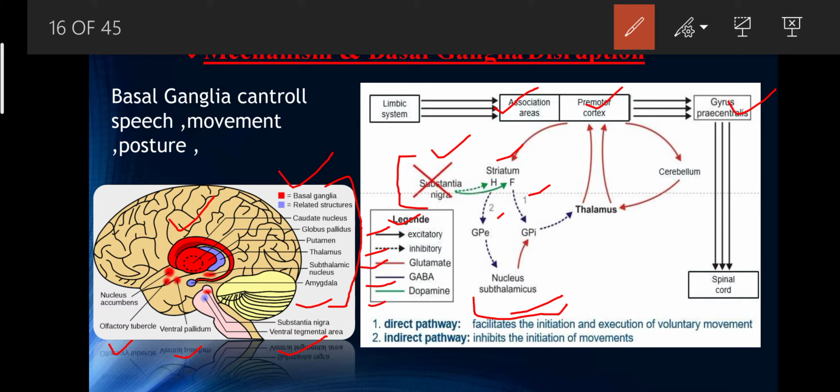The neurons of the substantia nigra are dopaminergic and inhibitory, and have many connections to the corpus striatum. The neurons of the subthalamic nucleus are glutamatergic and have many connections to the globus pallidus and substantia nigra.